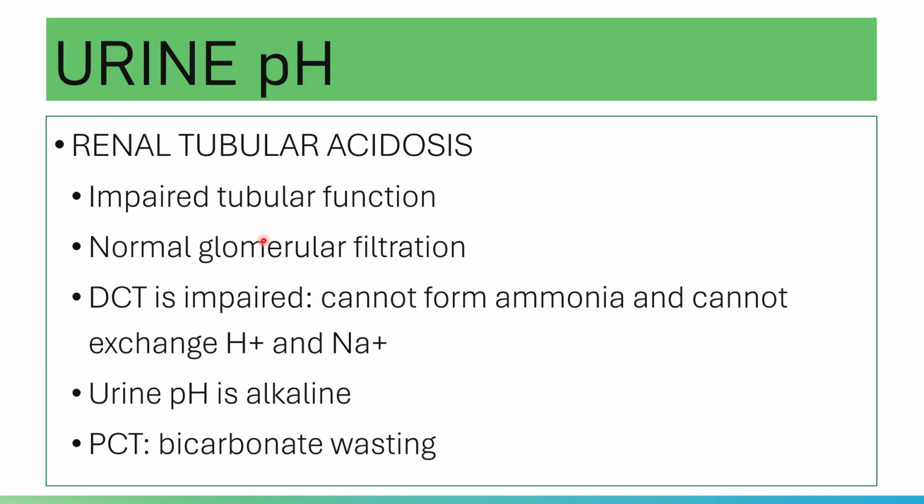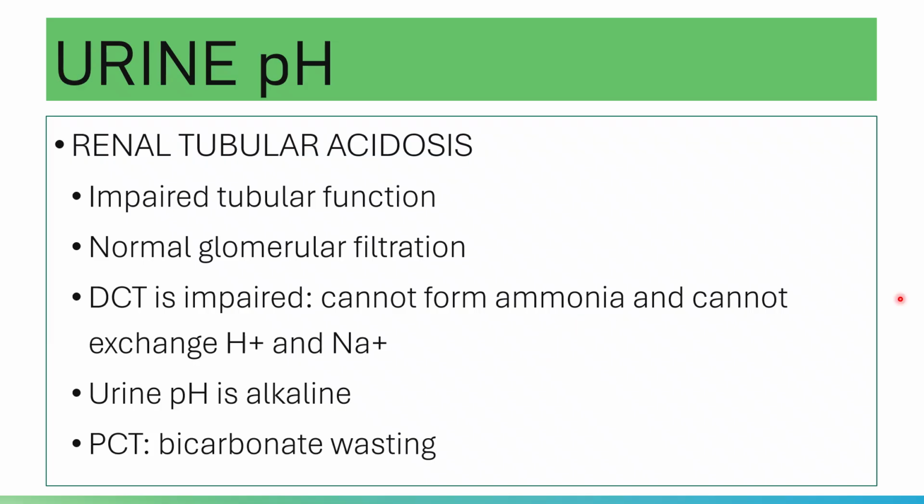Aside from such findings, titratable acidity and the concentrations of ammonium in the urine are decreased. Why? Because there is no ammonia produced. Ammonia should combine with hydrogen to form ammonium, but there is no ammonia produced. That is why there is a decreased ammonium that is excreted in the urine.